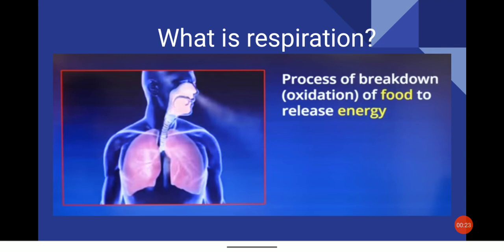So in the digestive system, the breaking down of food takes place. From that, the complex substances convert into simpler forms, are absorbed by blood and carried through all parts of the body. Then the respiration takes place.